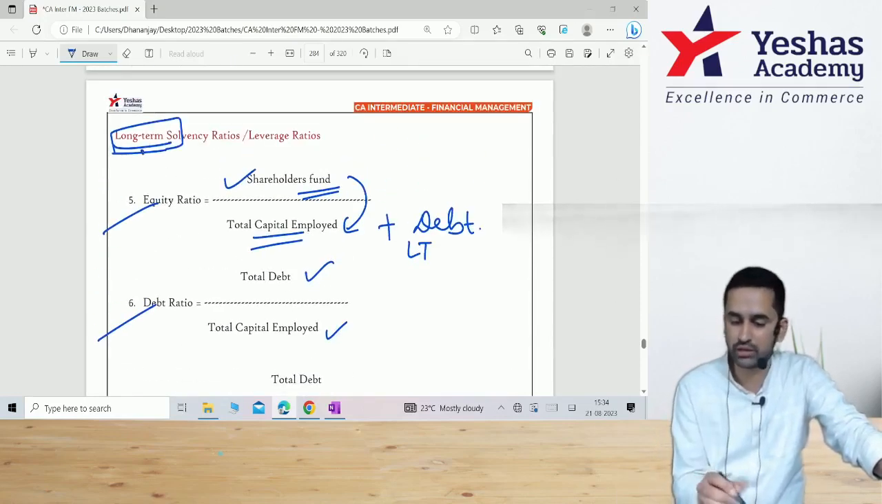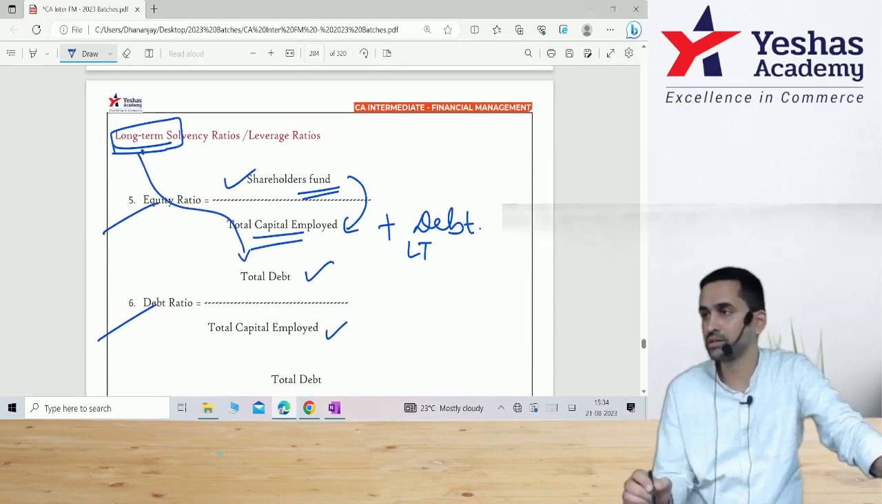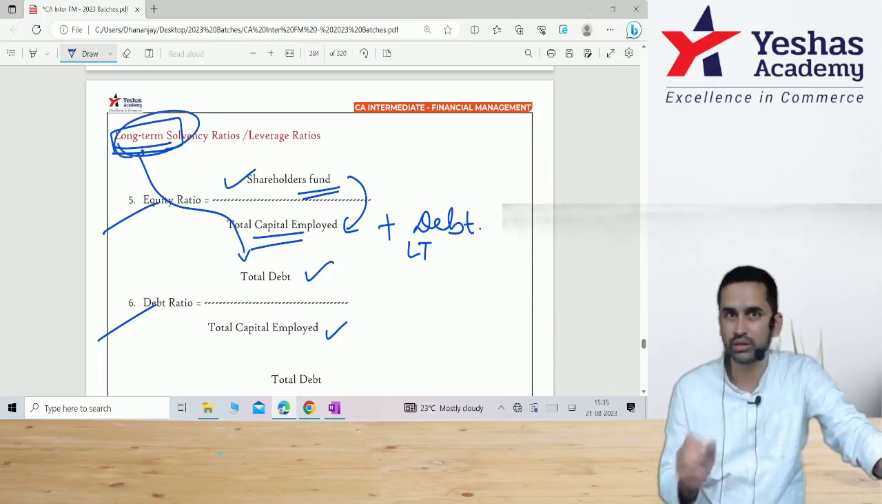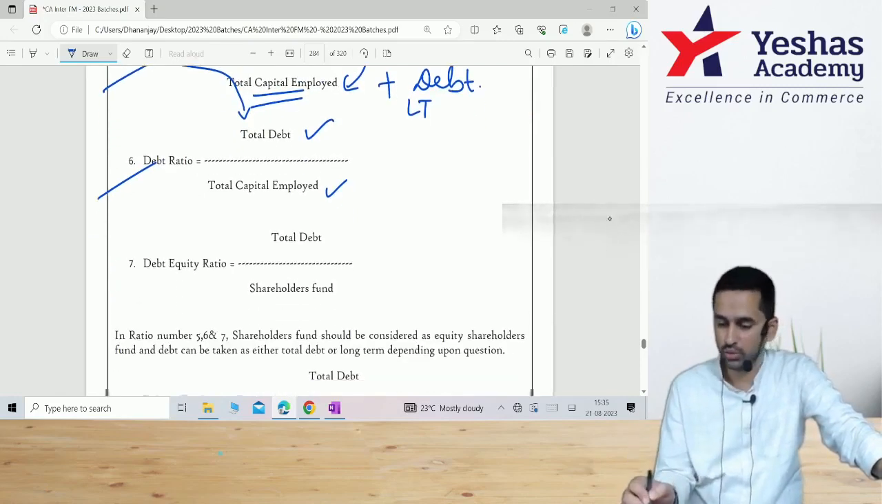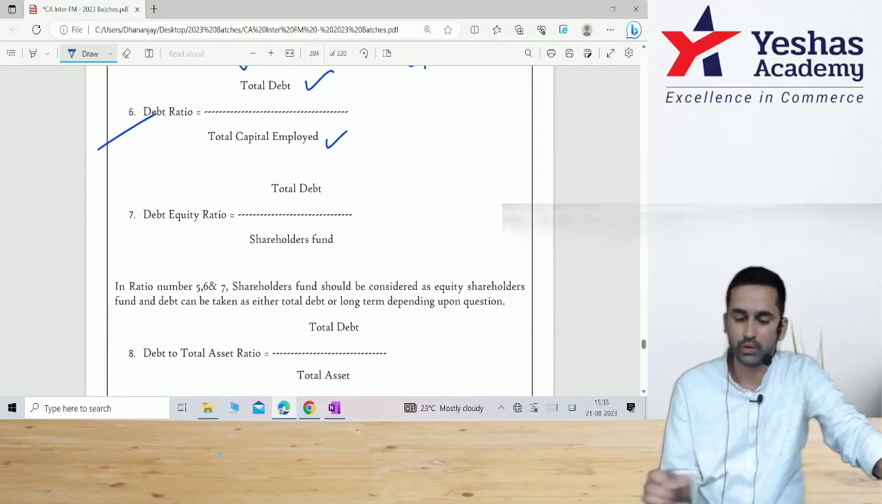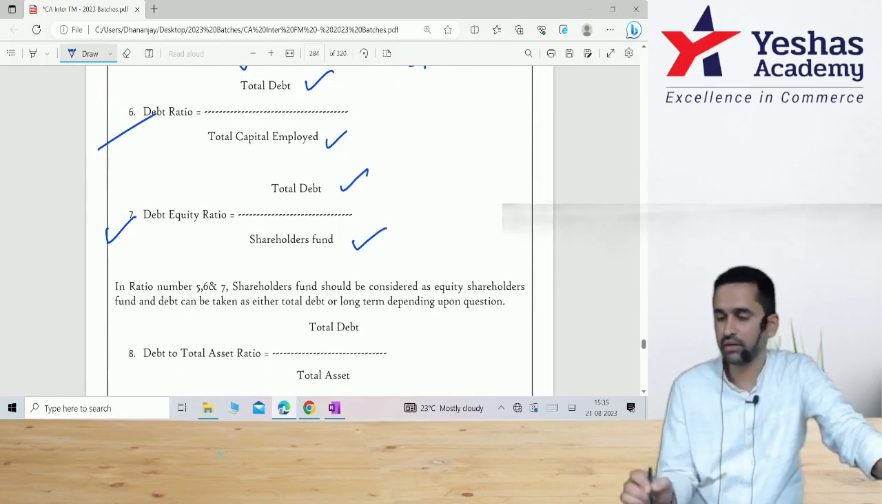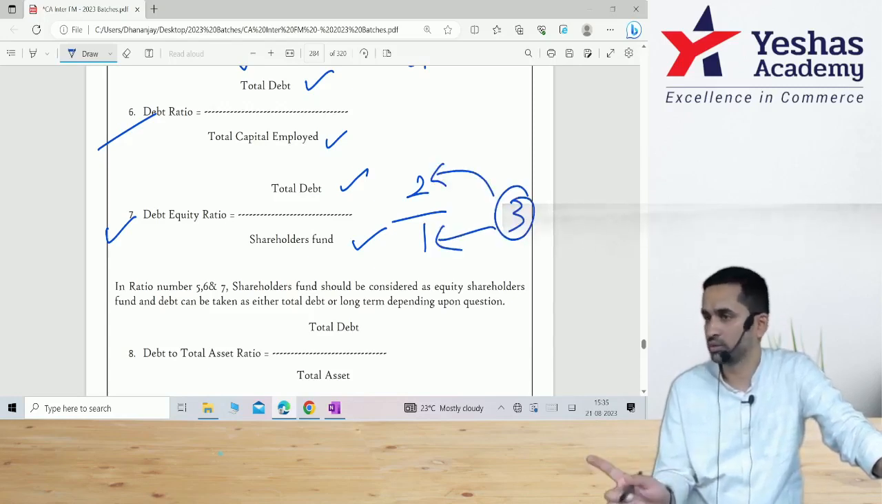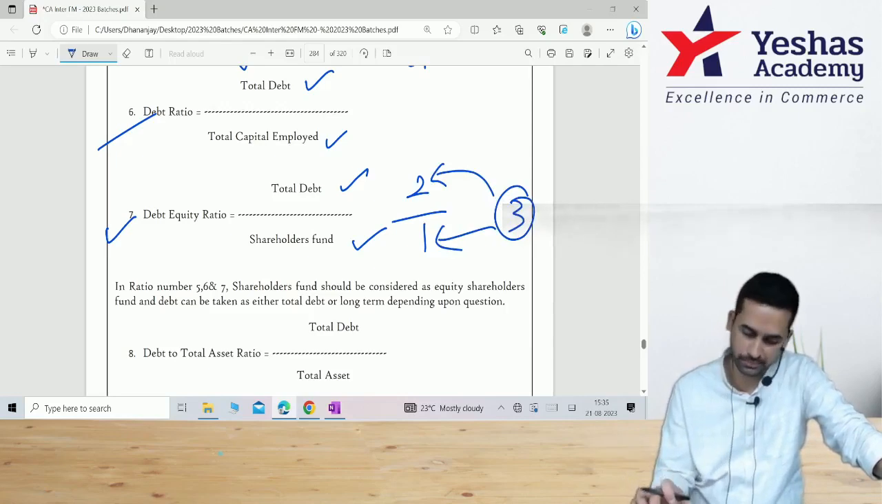Next one is debt, total debt divided by total capital employed. Since the heading is long term, the total debt should be understood as long-term debt. It can be both long-term or short-term. But because we are discussing long-term ratio, this should be understood as long-term debt, which is bonds, debentures, and bank loans, to be divided by total capital. Debt equity, total debt divided by shareholders fund. If this number is 2:1, that means out of 3 rupee, 1 rupee is funded by owners, 2 rupees funded by outsiders in the form of debt.